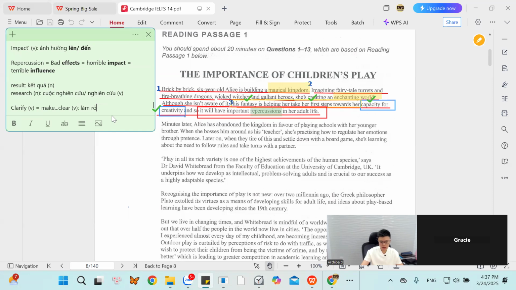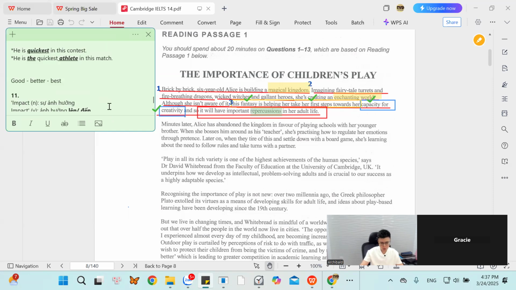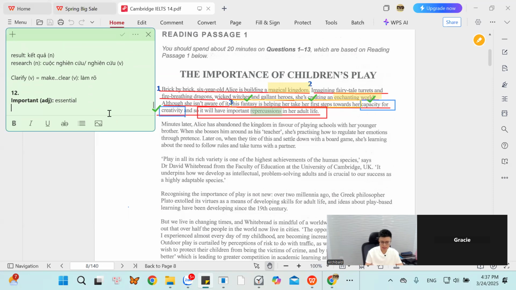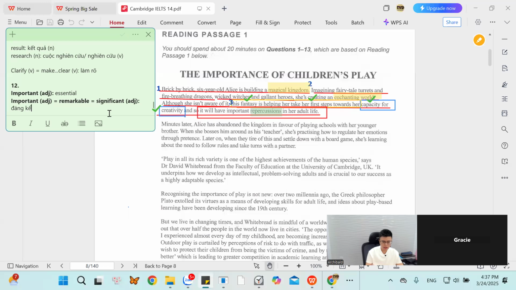All right? But the important, okay, the second meaning of the word important is not about being essential. First, okay, important means essential. But the second meaning of the word important, once you say something is important, it means something is remarkable. Remarkable, something is significant. Cái gì đó, ok, nó mang cái yếu tố được gọi là đáng kể. Vậy nghĩa thứ nhất của từ important có nghĩa là quan trọng, và nghĩa thứ hai của từ important có nghĩa là đáng kể trong tiếng này. Đáng kể. Vậy đây mình dùng cái gì?